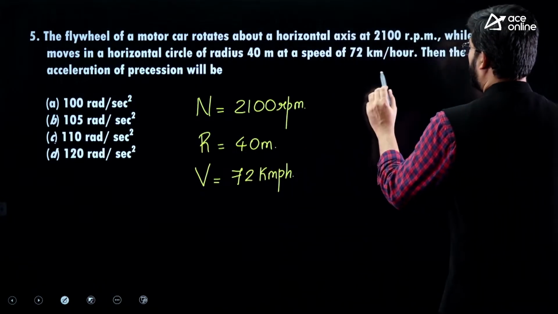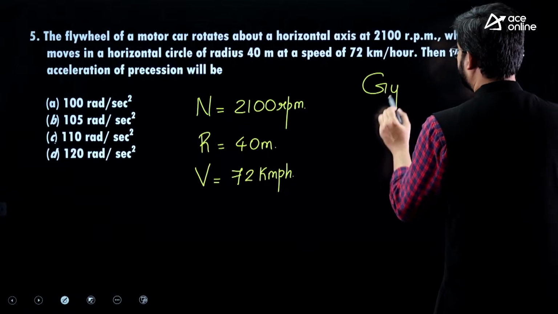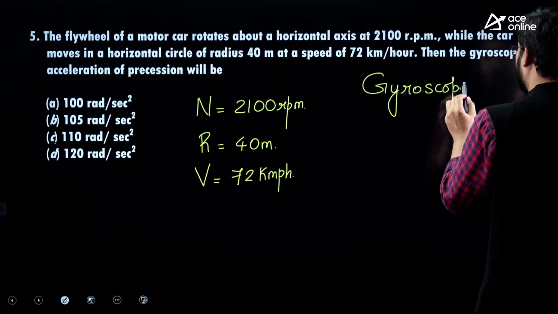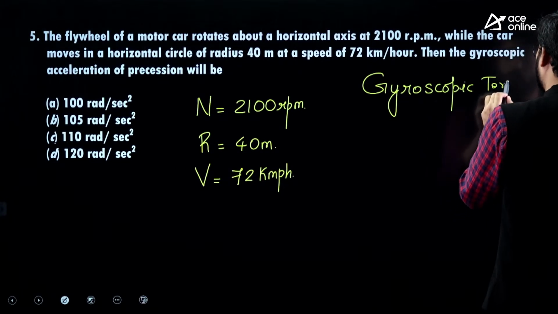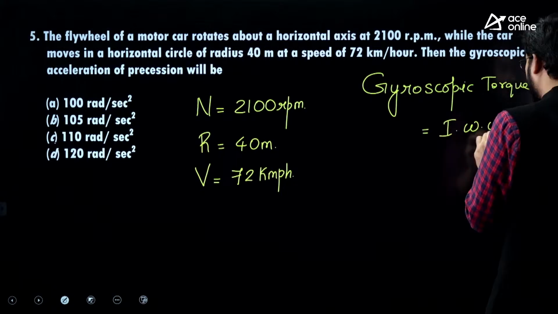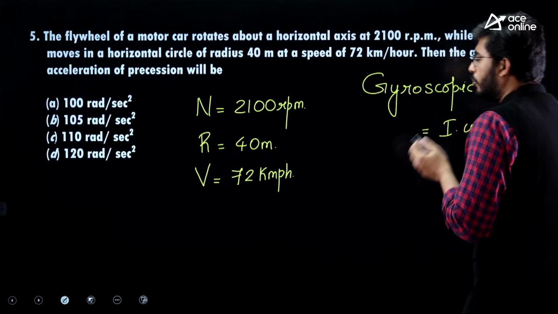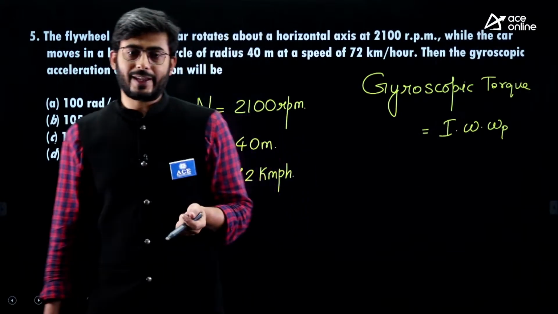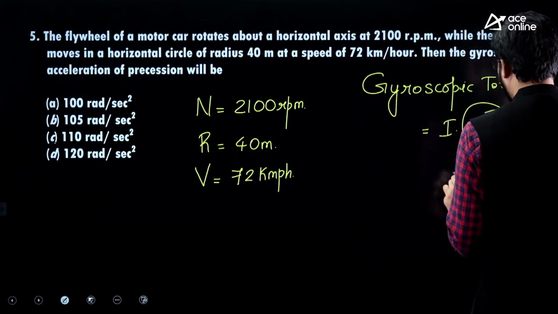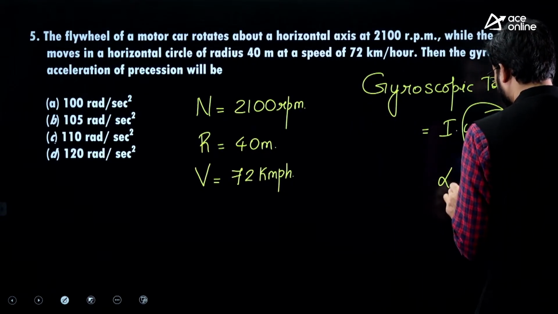So gyroscopic torque is given by, you know very well, gyroscopic couple or gyroscopic torque is equal to I times omega into omega p. So this omega and omega p is the gyroscopic acceleration. This is called alpha gyroscope.